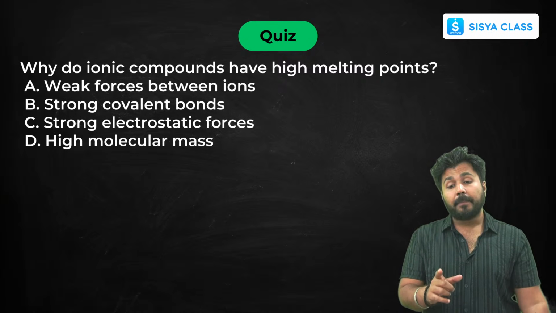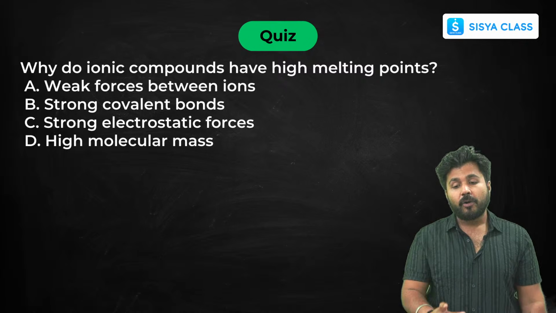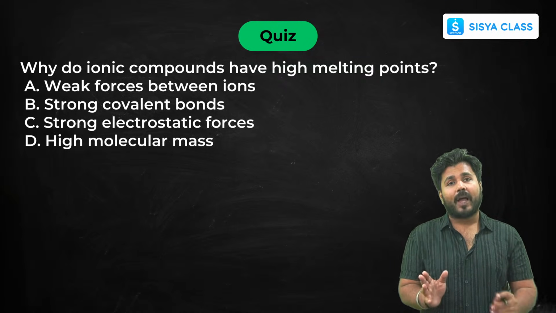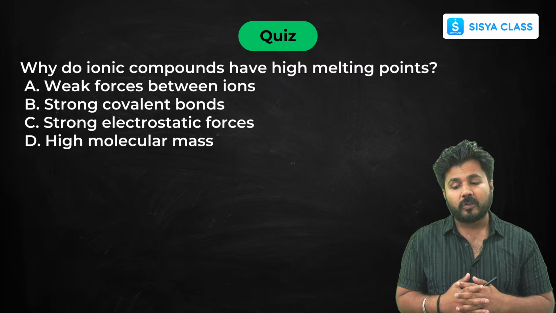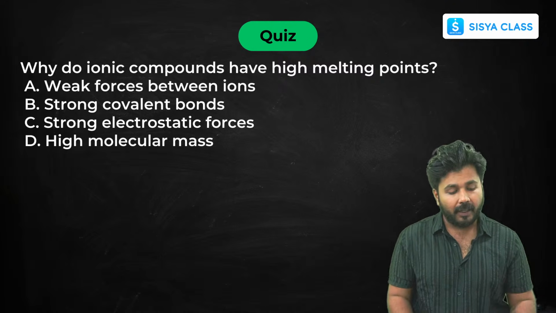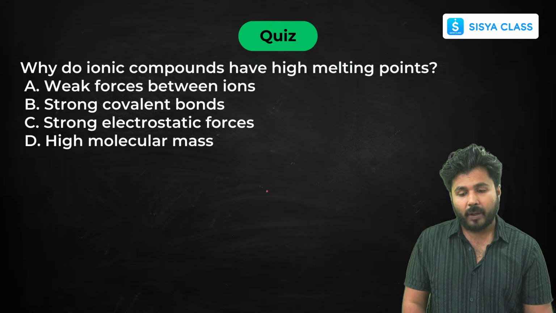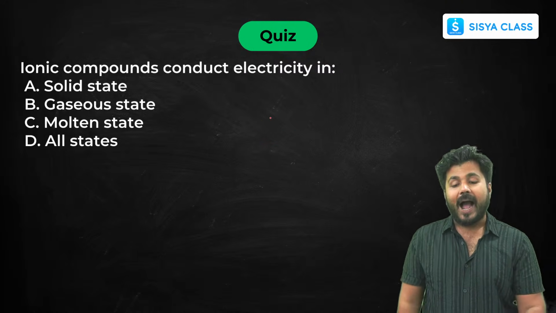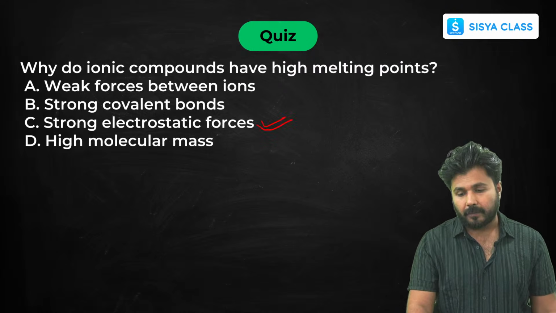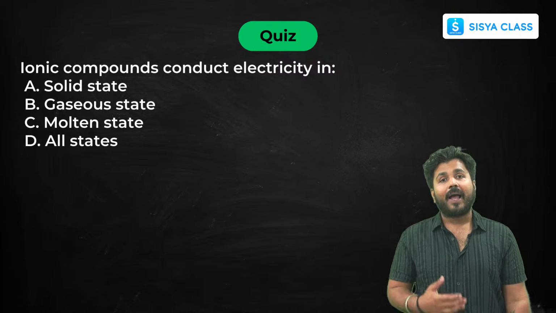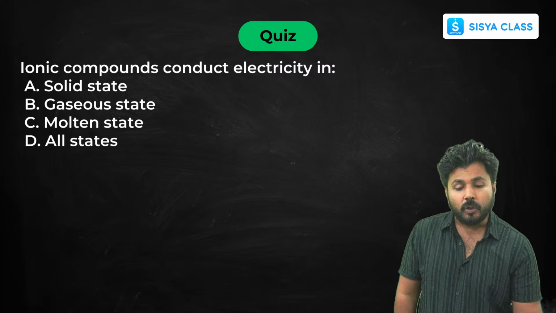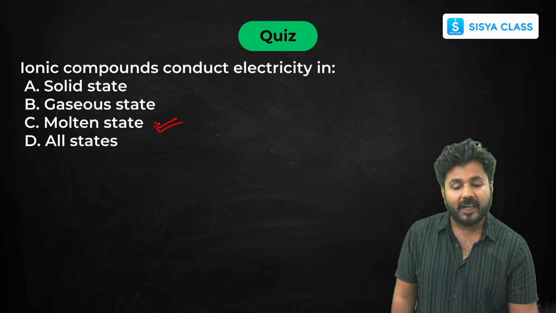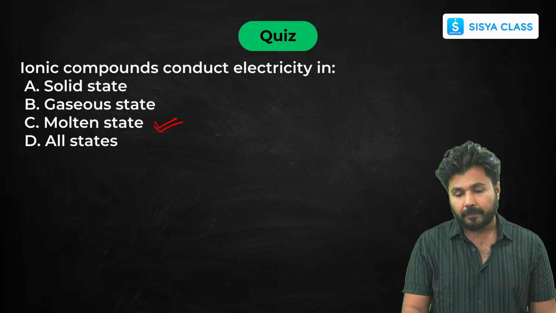Now why do ionic compounds have high melting points? I have already told you the reason. Since ionic bonds have strong electrostatic forces, because of that it has high melting and boiling point. So your answer will be strong electrostatic forces. Next, ionic compounds conduct electricity in. I have already told you nothing can conduct electricity if it is present in solid state. So it has to be in molten state in order to conduct electricity.